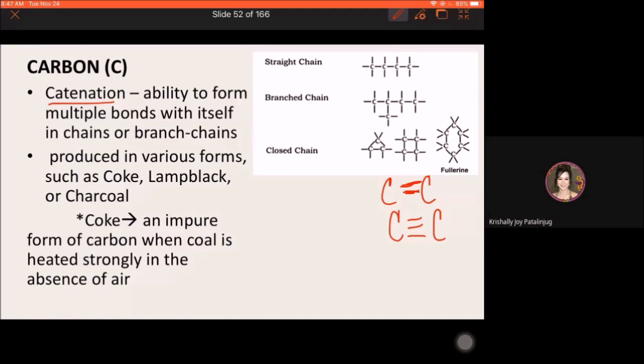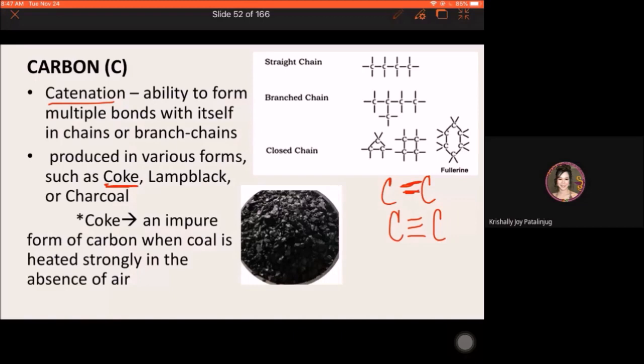Example, pwede siya present in metallurgic coke. Dili ni siya coke nga katong beverage. Katong metallurgic nga coke, which is used for steel production. So, mag-search mo about steel production. Kailangan kasi yan ng metal coke. Okay?